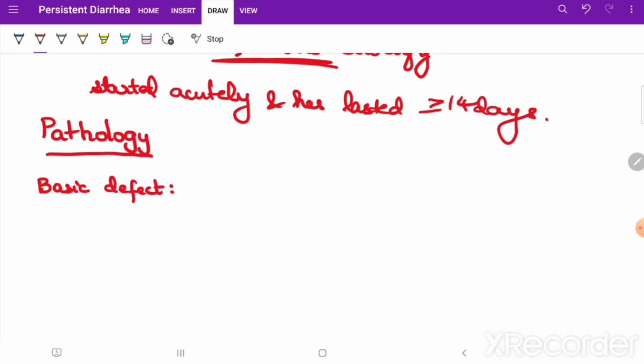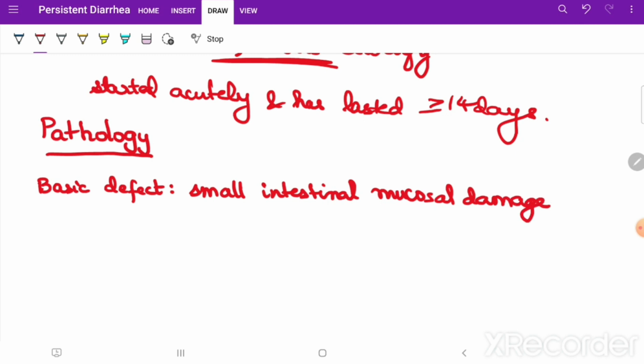The basic defect is small intestinal mucosal damage, and this includes SIBO. What is SIBO?